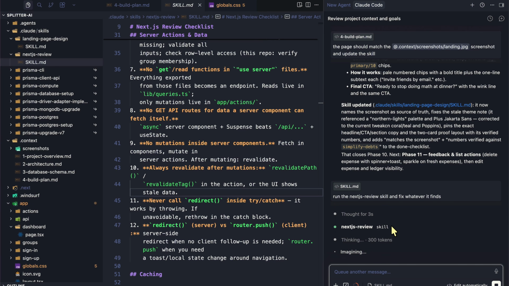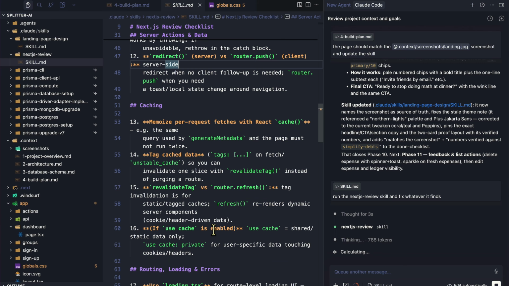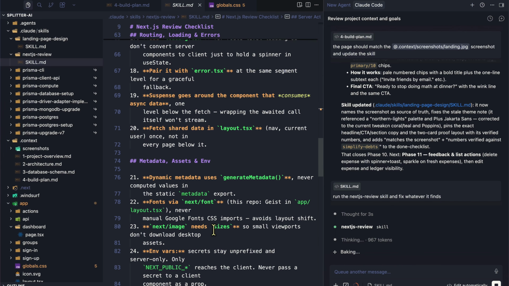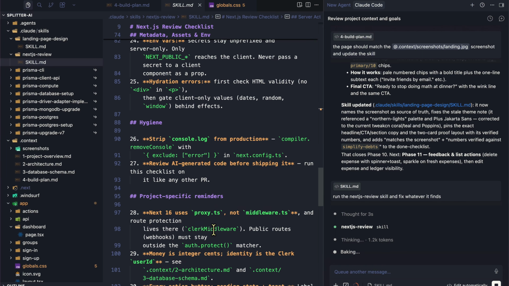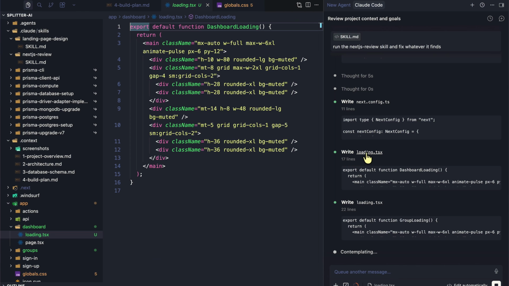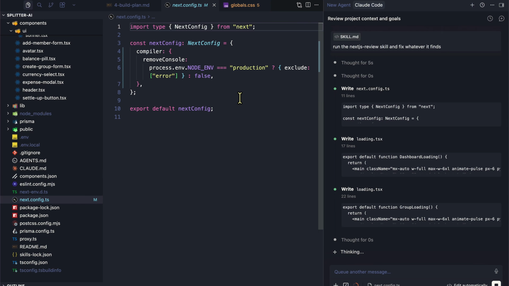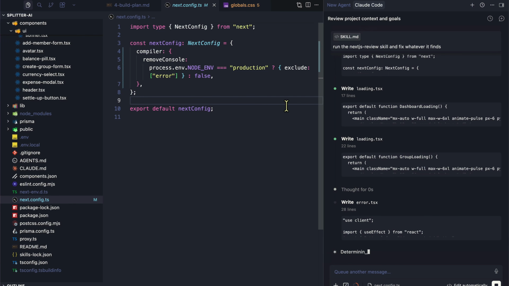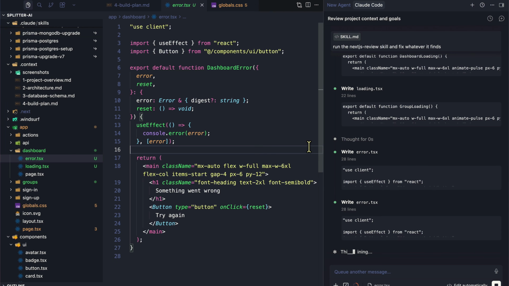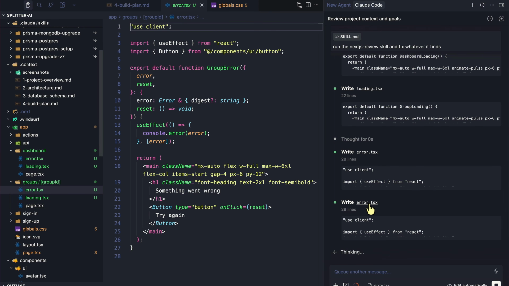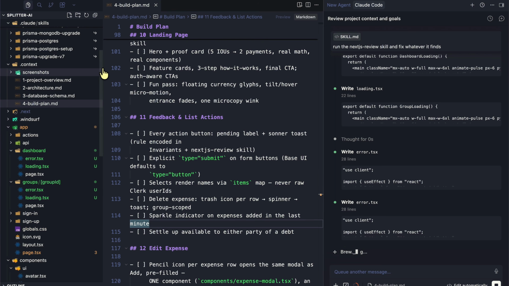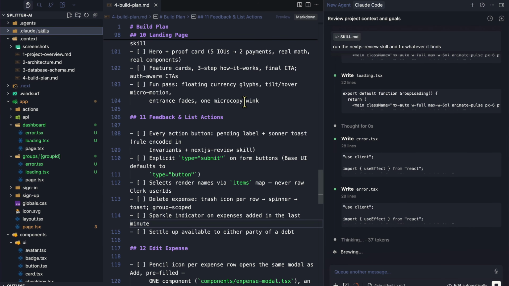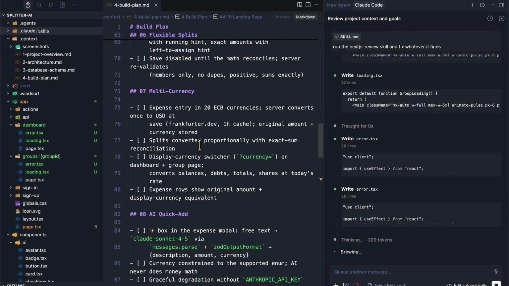It has already picked up the Next.js review skill here. So if it made any mistakes along the way, the skill is there to protect us from that. So as you can see, it's creating a dashboard loading page. It's also adding a next config file. It's adding an error handling page in case something were to go wrong, which is again, it missed. So it's basically handling all the different edge cases that it missed thanks to our Next.js skills.